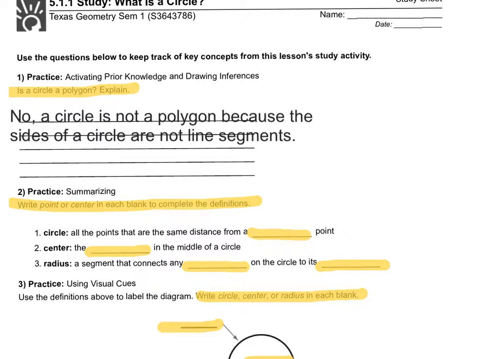So the next part, write point or center in each blank to complete the definitions. A circle has all the points that are the same distance from a center point. So in this space, you would just put center right there. Okay, a center, the point in the middle of the circle. So on this space right here, you would put point.